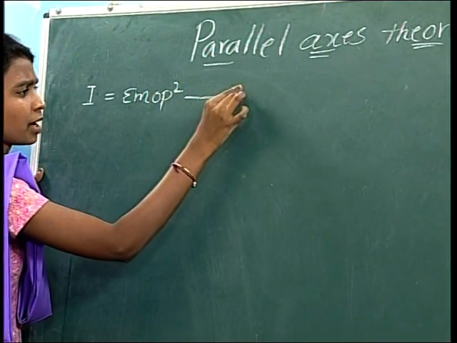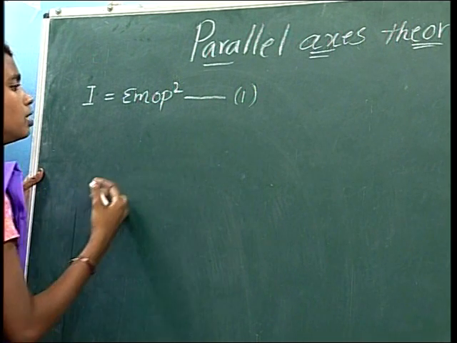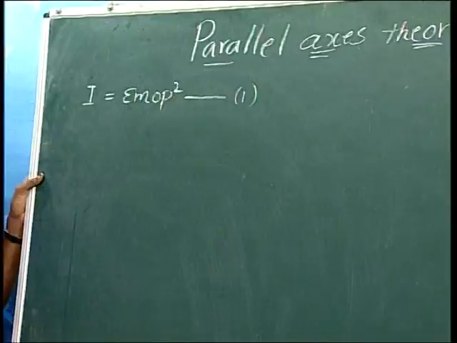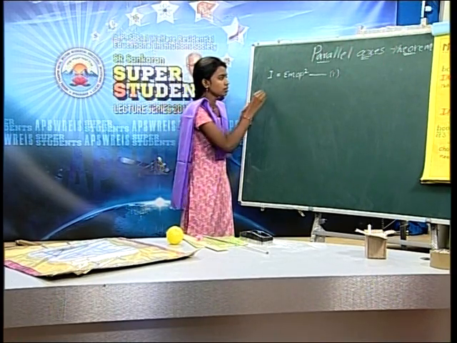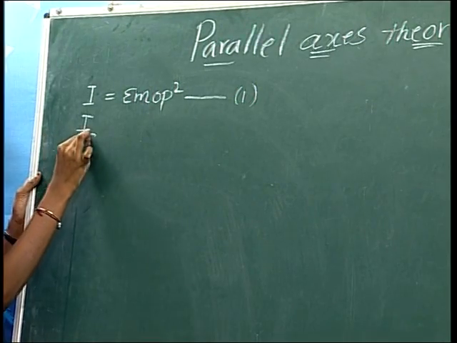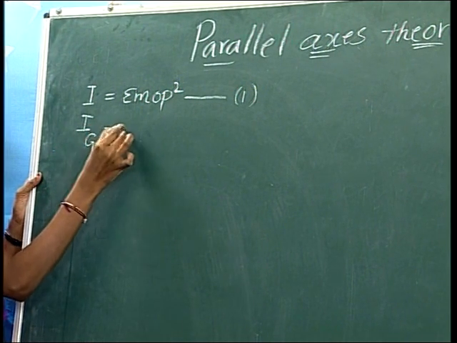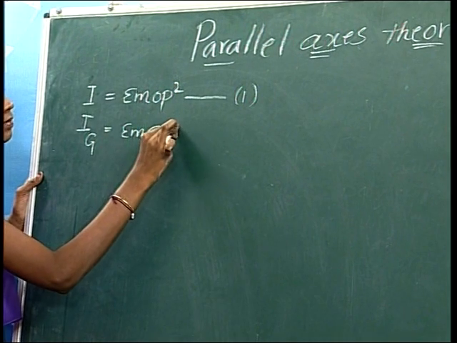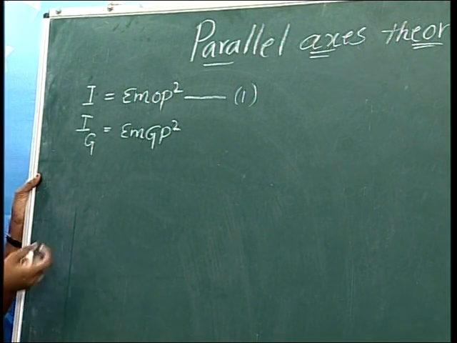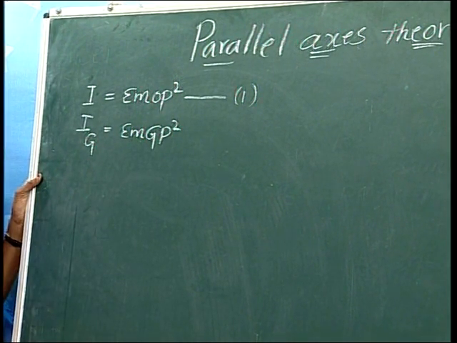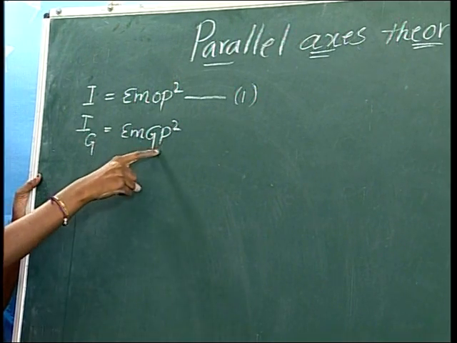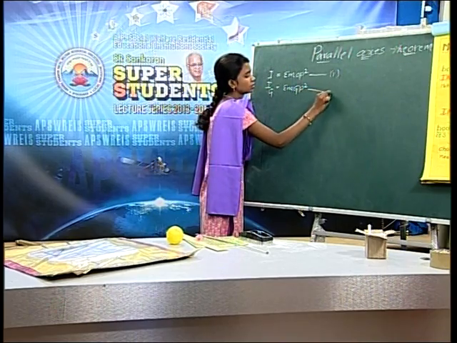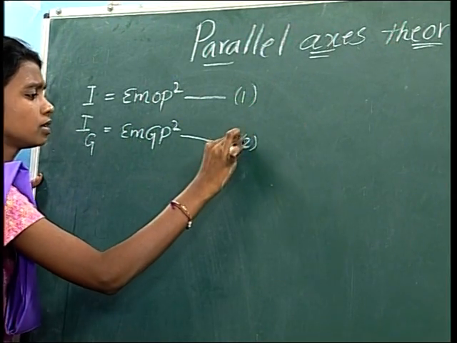This is equation number 1. Next, the moment of inertia about the axis passing through the center of mass, indicated with capital Iz, is equal to sigma m GP square. G is the point on the axis and P is the point taken in the given plane. This is equation number 2.